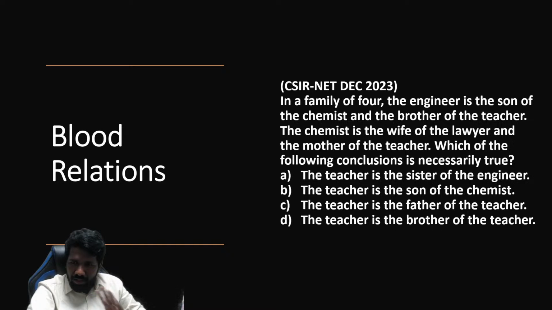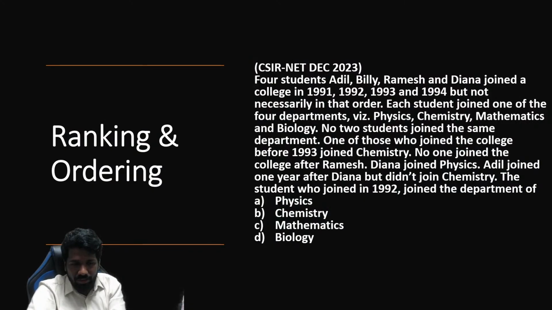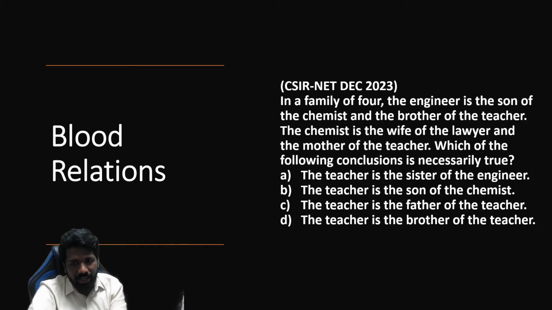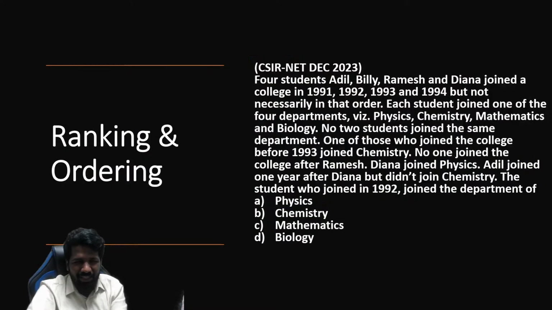So try this question as homework. If time allows I will revisit this question, because to explain this question it will take a minimum of 5 to 10 minutes. We will go to the next question. But blood relation chances are there, you can get one question from this, maximum one question.